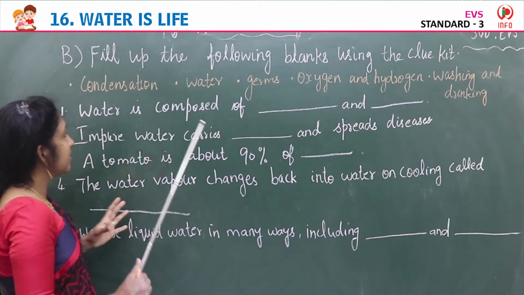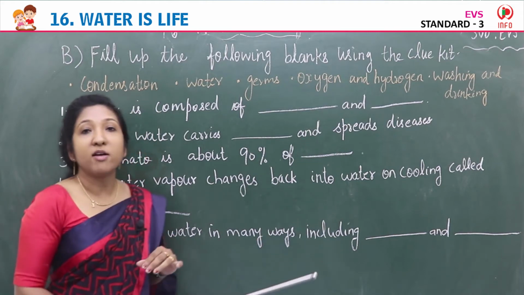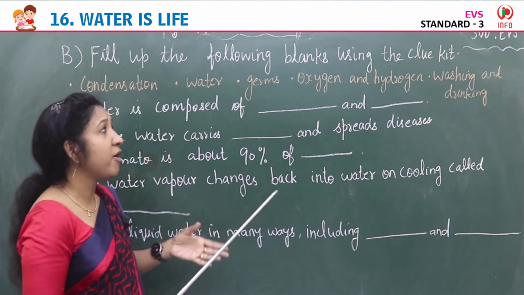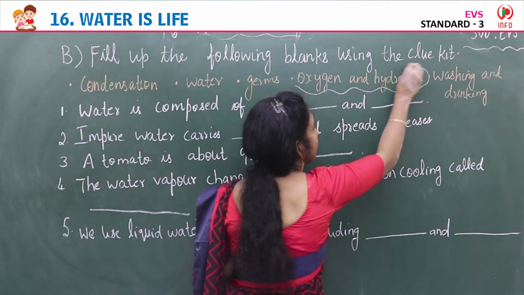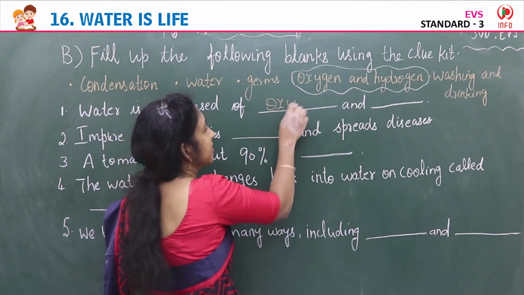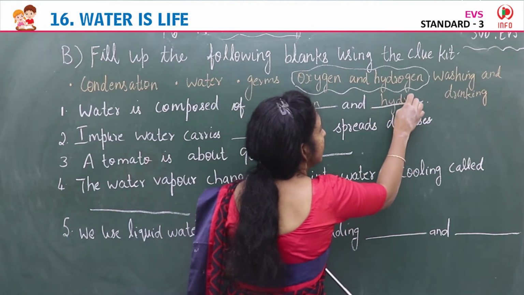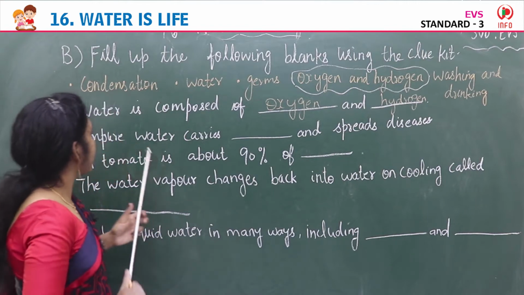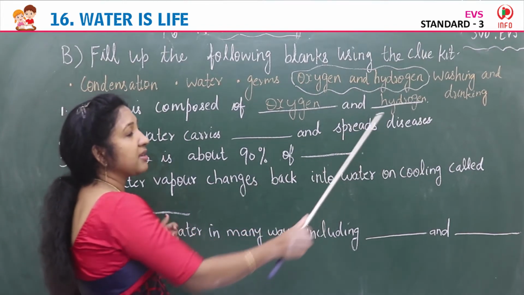Okay. So first one, water is composed of dash and dash. Water has no color, taste, smell. It is composed of oxygen and hydrogen. Yes. Next. Impure water carries dash and spreads diseases.